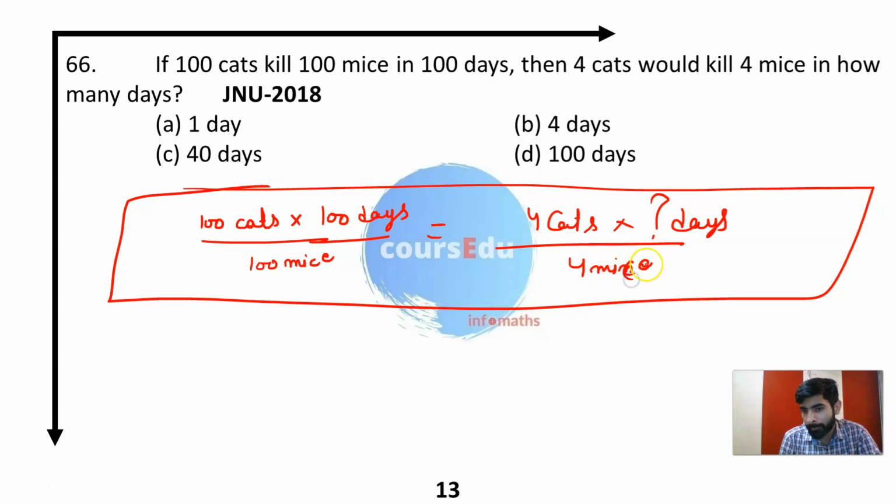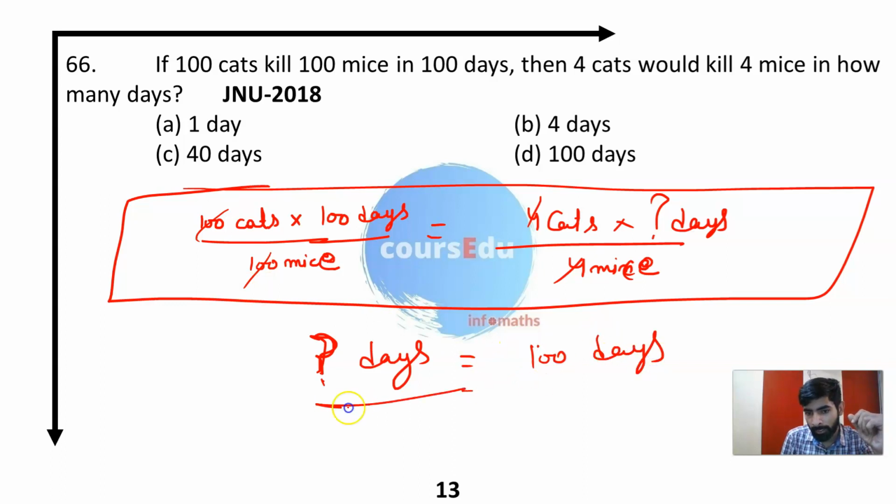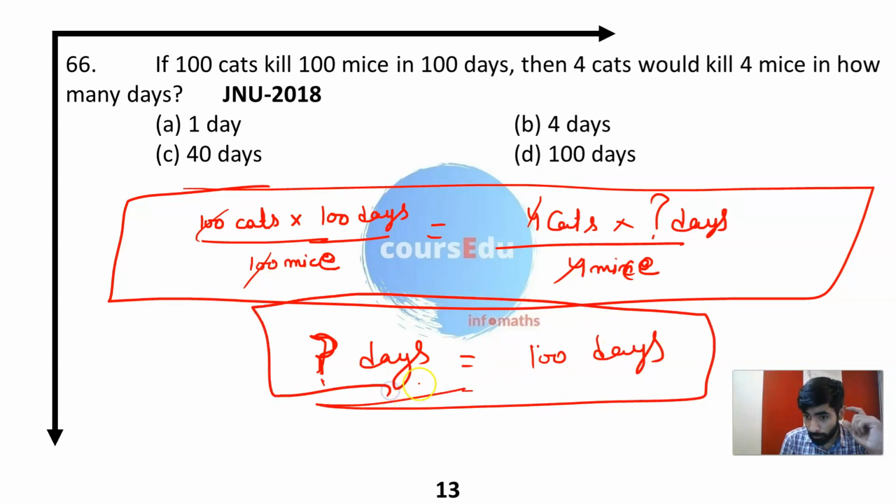If we kill the mice in the same uniform way, at the same uniform speed, then the number of days for 4 cats to kill 4 mice would be equal to how much? This 4 will cancel out, 100 will cancel out, you will get 100 days. Four cats, if they need to kill 4 mice, again need 100 days.